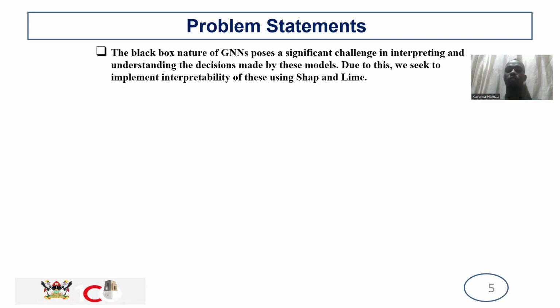So the problem statement. The black box nature of GNNs poses a significant challenge in interpreting and understanding the decisions made by these models. Due to this, we seek to implement interpretability of these models using SHAP and LIME.